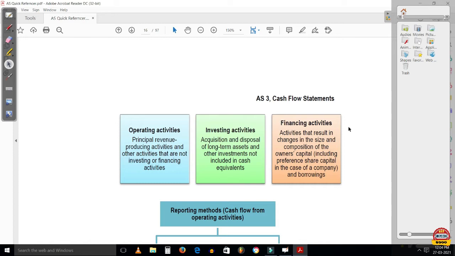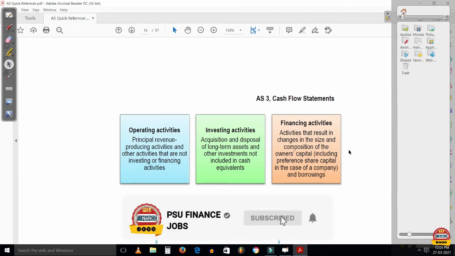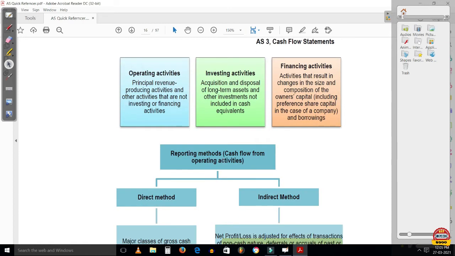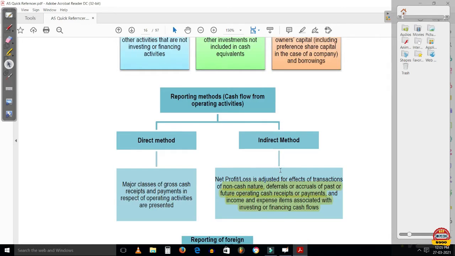Now moving on, financing activities are activities that result in changes in the size and composition of owners' capital, right? Equity, borrowings, etc. So any activity which changes the size and composition of owners' capital will fall under the category of financing activities. Moving on, cash flow statement. AS3 prescribes two methods for preparing a cash flow statement. These are the direct method and the indirect method.